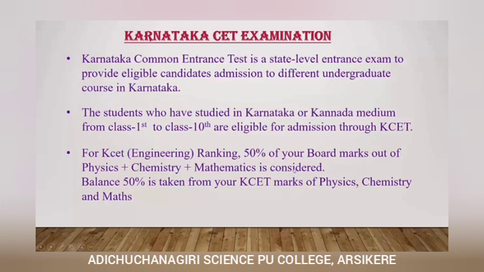PCM marks, they are going to consider 50%, and the remaining 50% is taken from your Karnataka CET marks of physics, chemistry and mathematics. That means the weightage of Karnataka CET ranking completely depends on your board result as well as your Karnataka CET score. 50% of the PCM result in the board examination and 50% of the score from your Karnataka CET examination.